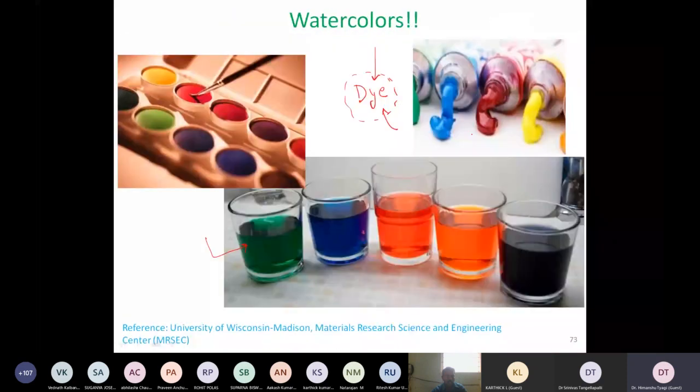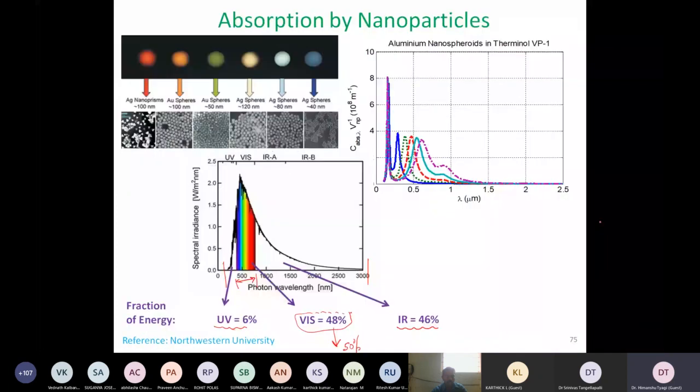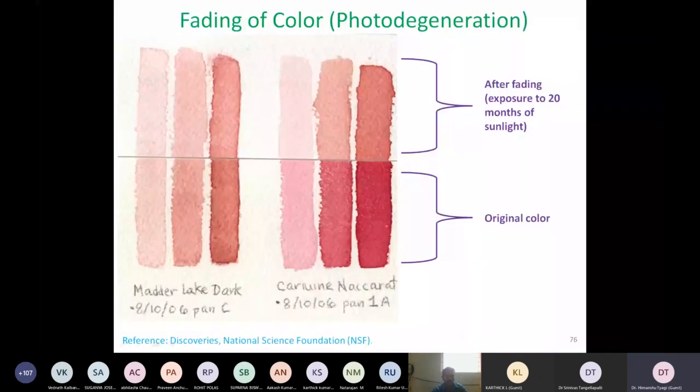Whatever clothes that we wear, if one day I am wearing a red t-shirt or a green or a blue t-shirt, chances are that it is made of cotton, and cotton, you know, is white in color, just like the background of this particular paper over here. But I can always dye a white material like cotton in red color, blue color, so that I can get some exciting colors.